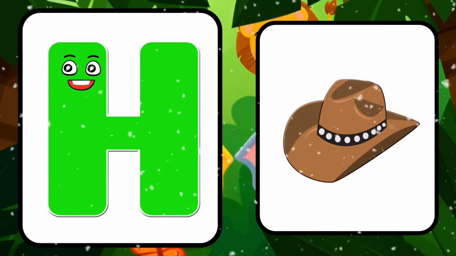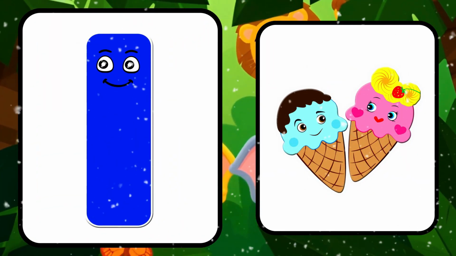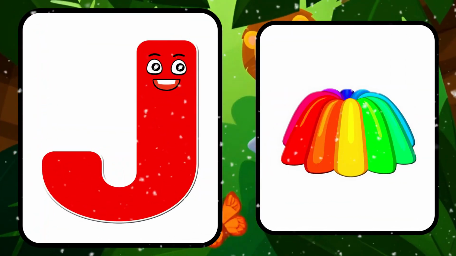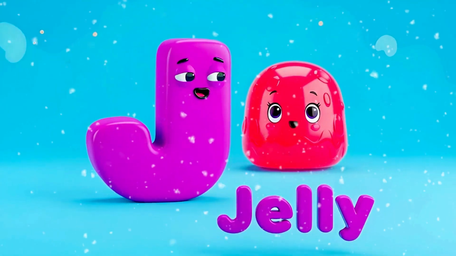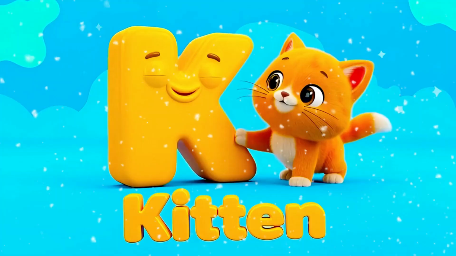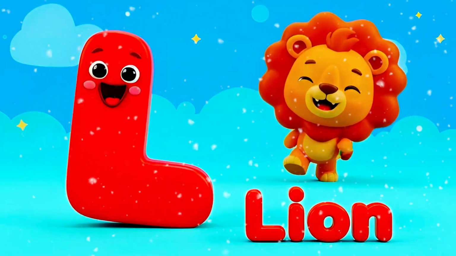H is for hat, hat. I is for ice cream, ice cream. J is for jelly, jelly. K is for kitten, kitten. L is for lion, lion.